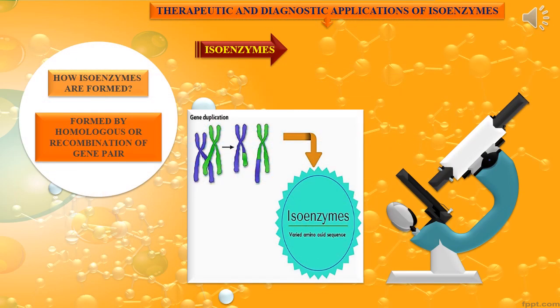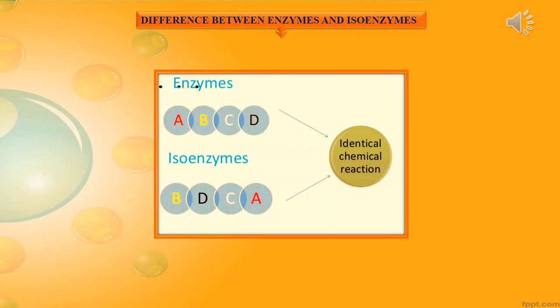Then how are these isoenzymes formed? They are formed by homologous or recombination of gene pair. What is gene pair? Gene duplication. It is mentioned in the picture. See how gene duplication occurs to form isoenzymes. And here is the simple expression to differentiate enzymes and isoenzymes. Just they differ in the sequence.